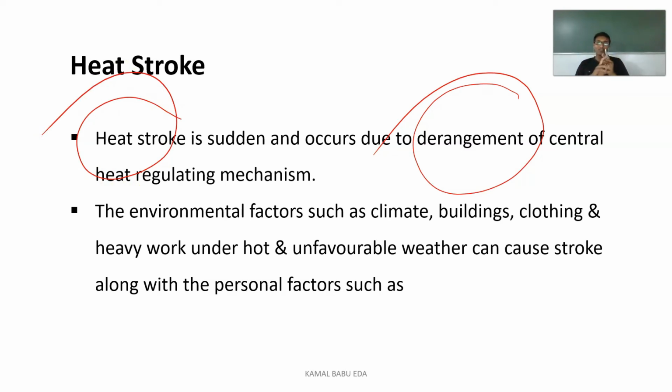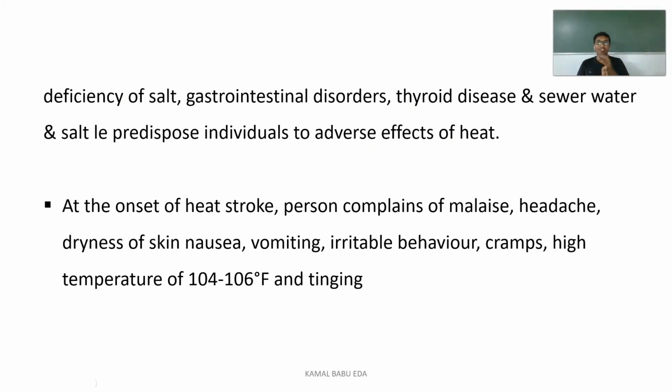The contributing environmental factors are climate, buildings and clothing, and the work the person does under hot and unfavorable weather. All these conditions can cause heat stroke. The person may also have certain personal problems such as deficiency of salt, gastrointestinal disorders, thyroid disease, and severe water and salt loss, which predispose individuals. All these are adverse effects related to heat.